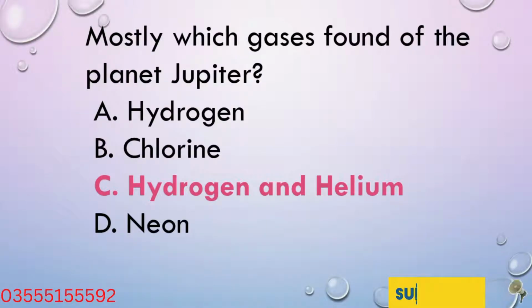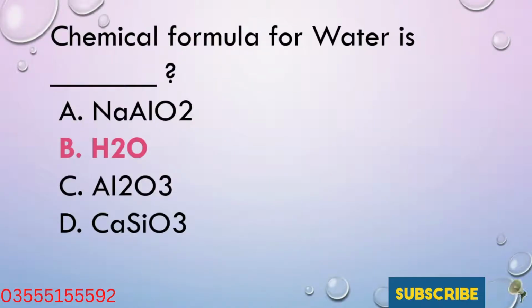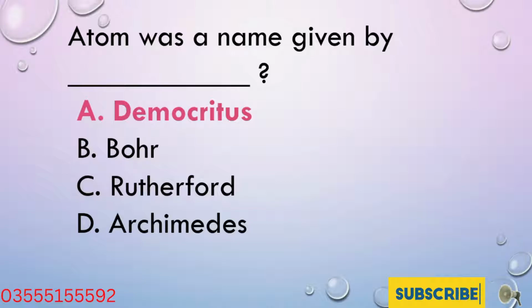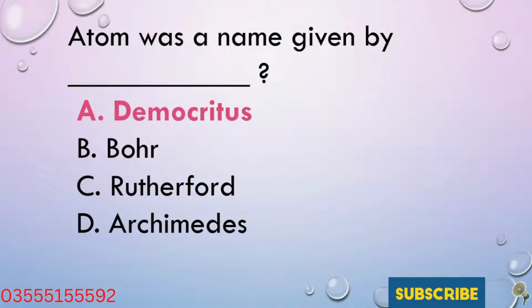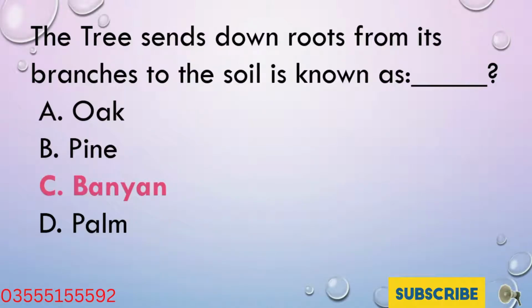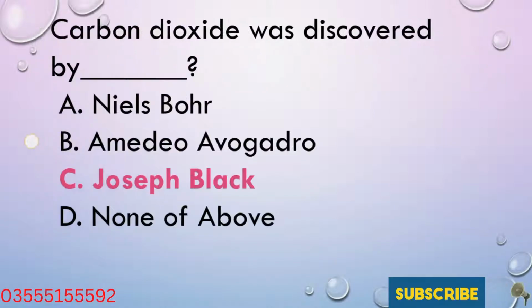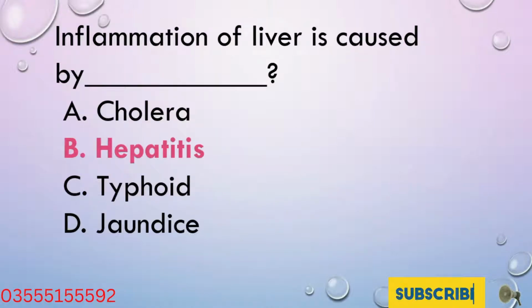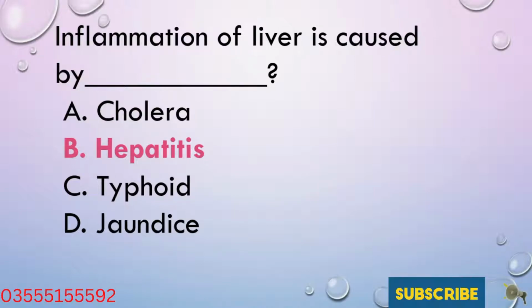Mostly which gases are found on the planet Jupiter? Hydrogen and helium. The chemical formula for water is H2O. Atom was a name given by Democritus. The tree that sends down roots from its branches to the soil is known as banyan. Carbon dioxide was discovered by Joseph Black. Inflammation of the liver is caused by hepatitis.